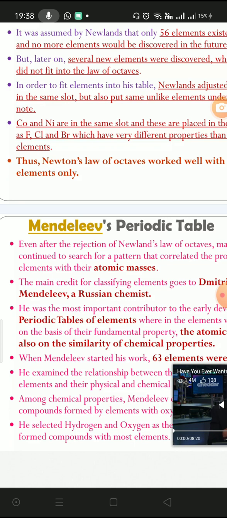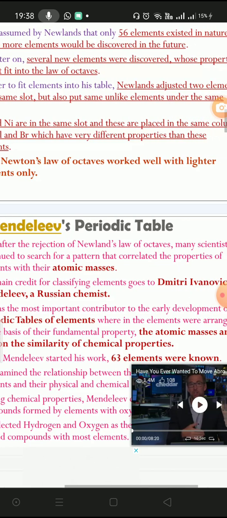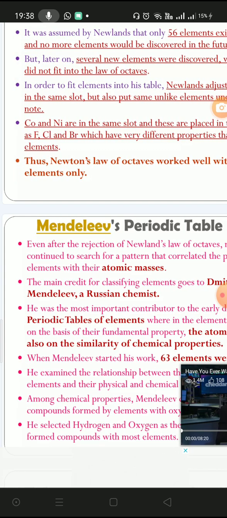So Mendeleev arranged elements in a table and that was called Mendeleev's periodic table, that we will take in the next lecture. So today we are going to finish the lecture at this place only. Mendeleev's periodic table will be taken in the next lecture.